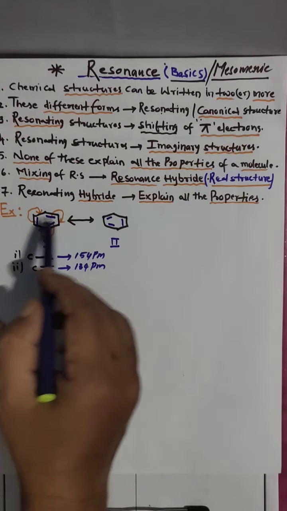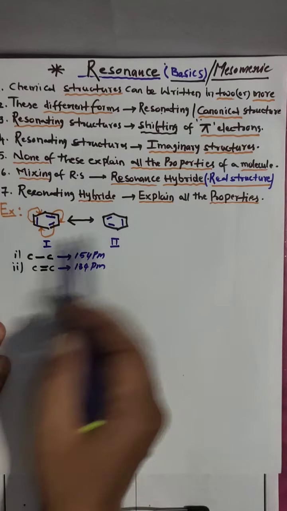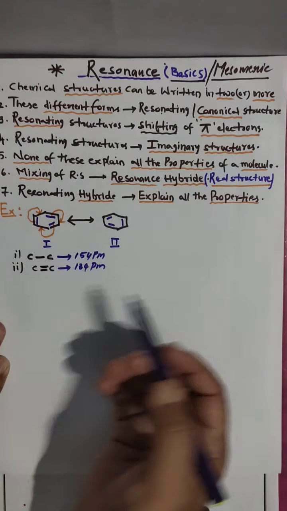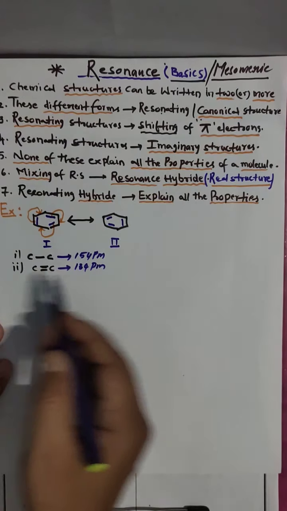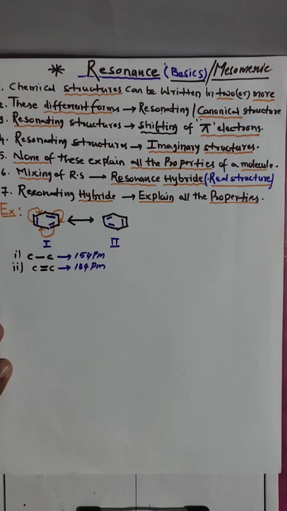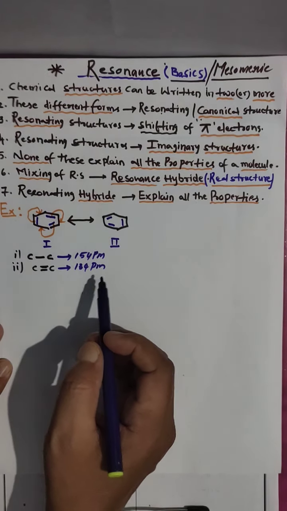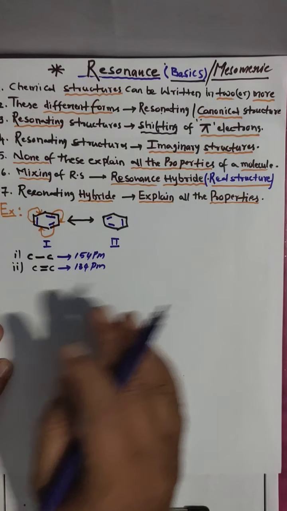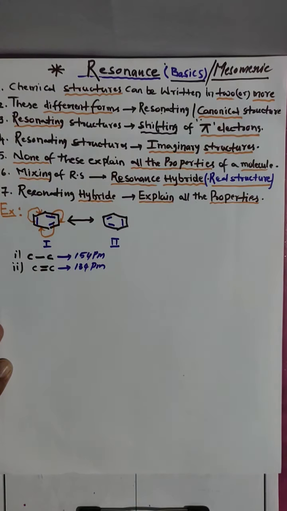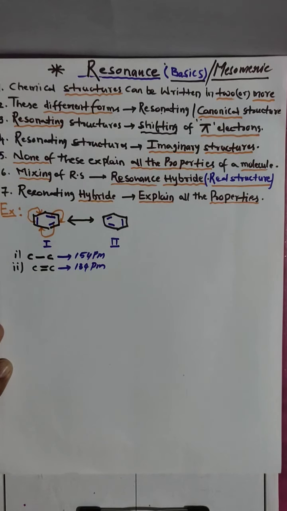When different bond lengths are there, properties cannot be explained completely. Practically it is proved that in benzene all the bond lengths are the same. That's why this resonating structure cannot explain the total properties. To some extent only it will explain. Clear? That is a very important point you have to remember.